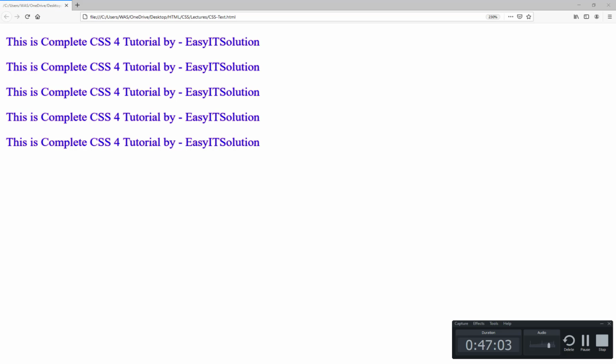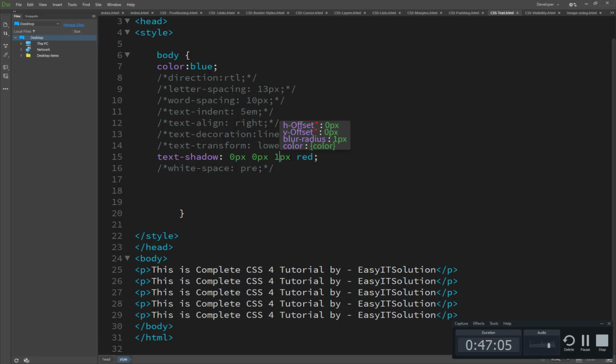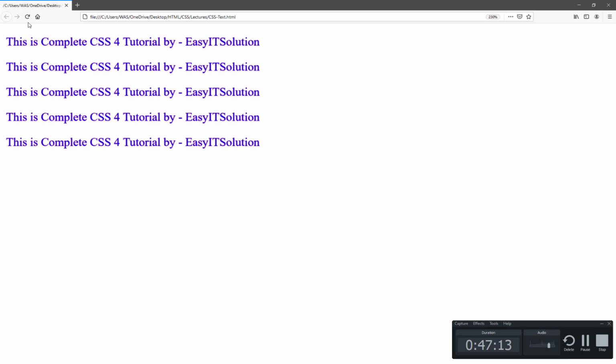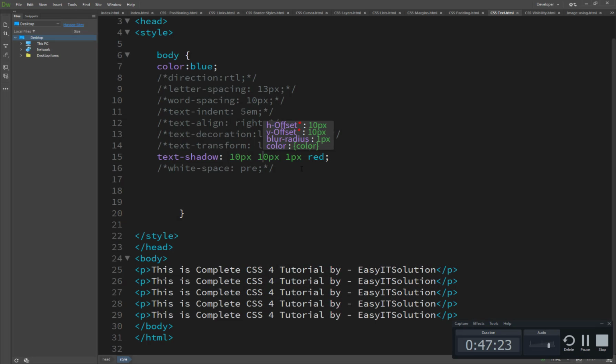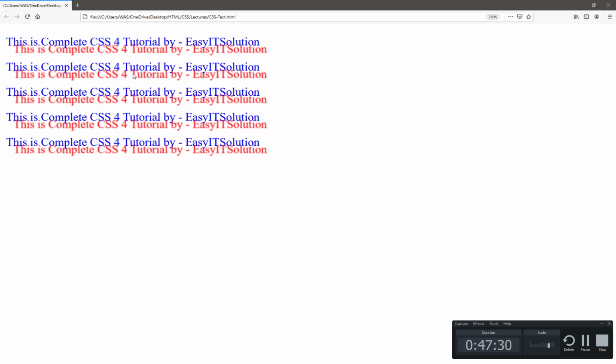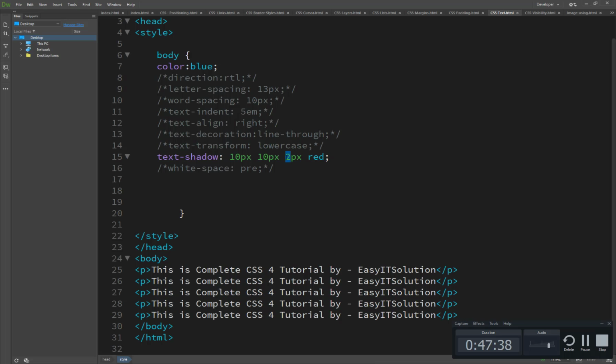And if we set it down like I showed in the example, you will see the text shadow in red color is not blurred, so that's why we set the property to 1. But if we set the property to 2, you will see it's more blurred than this, like this. And if we set it to 5 here, it's completely blurred.